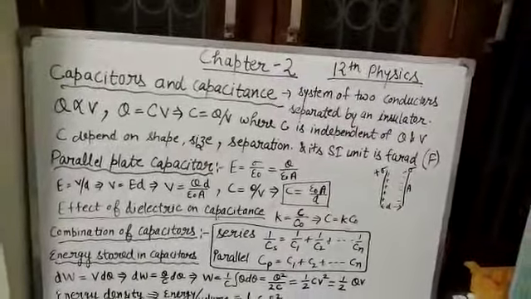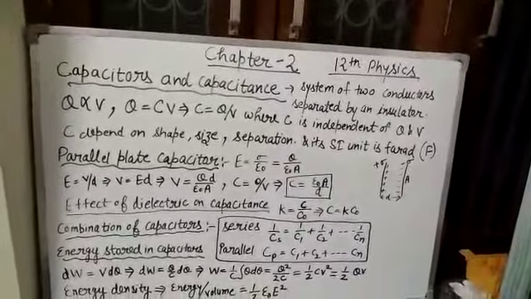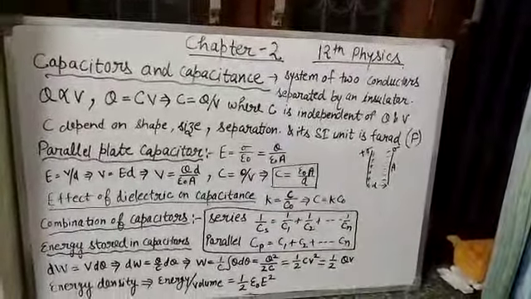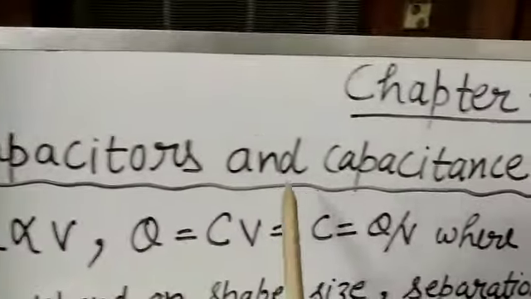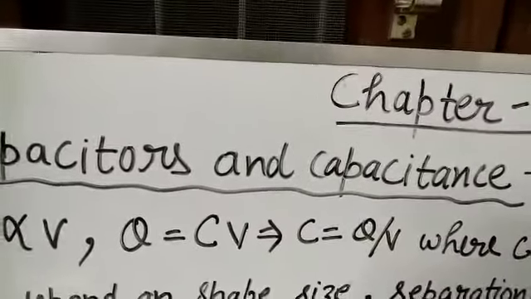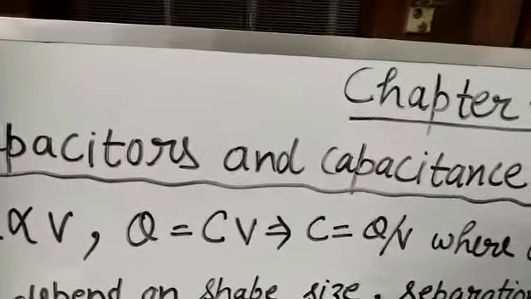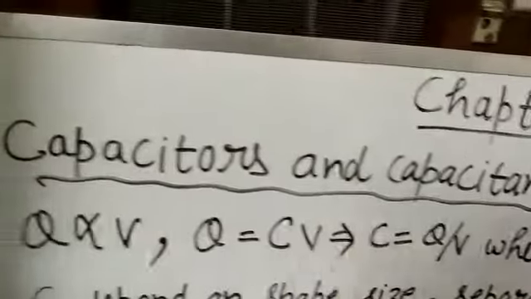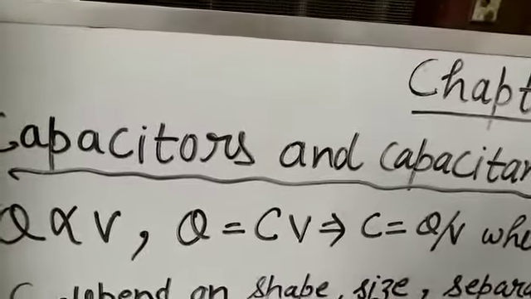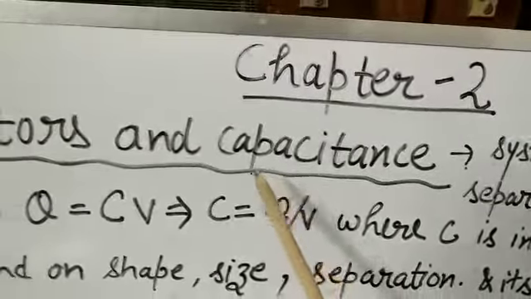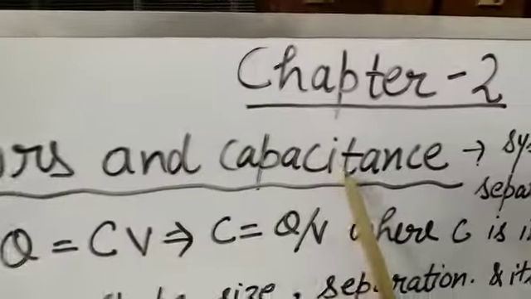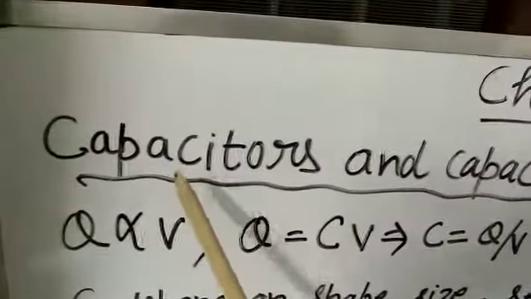Today we will do the topic of chapter 2, capacitors and capacitance. Okay, first we need to understand what we mean by capacitors and capacitance. Capacitance means having the capacity to carry something. So capacitors have the capacity to store charge, meaning we have conductors which have the capacity to store charge. Okay, so these are called capacitors, and capacitance is the property of the capacitors.